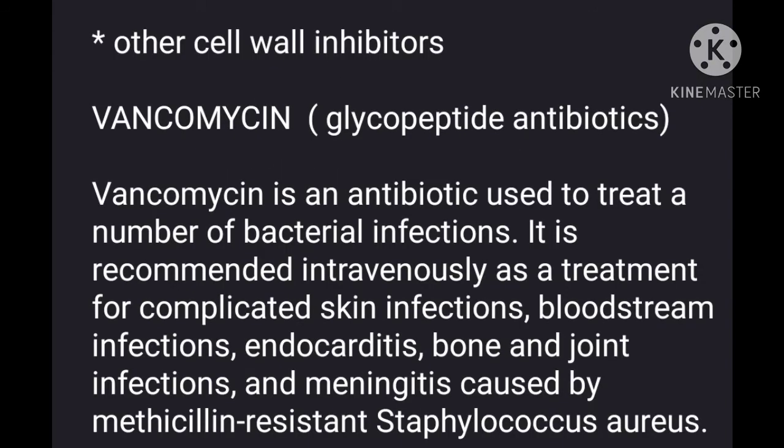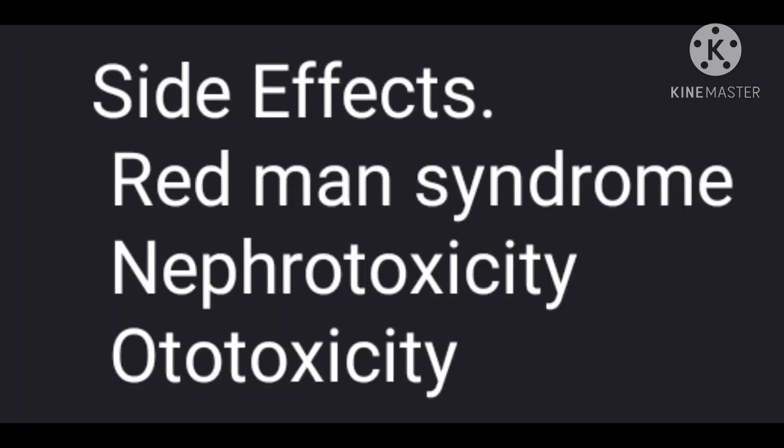The other cell wall inhibitors include vancomycin. It is a glycopeptide antibiotic. Vancomycin is an antibiotic used to treat a number of bacterial infections. It is recommended intravenously as a treatment of complicated skin infection, bloodstream infection, endocarditis, bone and joint infection, and meningitis caused by methicillin-resistant Staphylococcus aureus. Side effects include red man syndrome, nephrotoxicity, and ototoxicity.